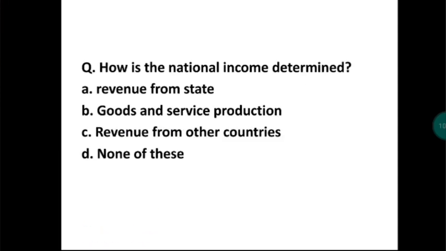The next question: how is the national income determined? The definition of national income itself says that it is the goods and services produced in a region in a given financial year. So here the national income determines the goods and services.